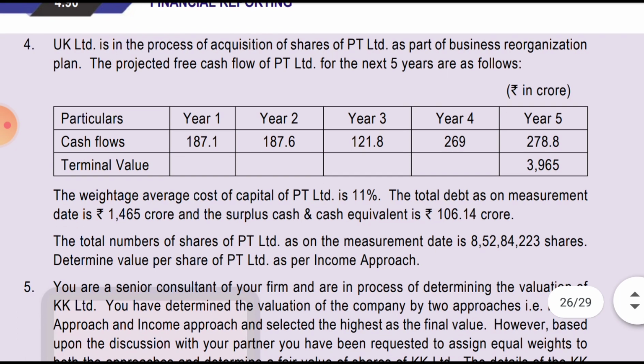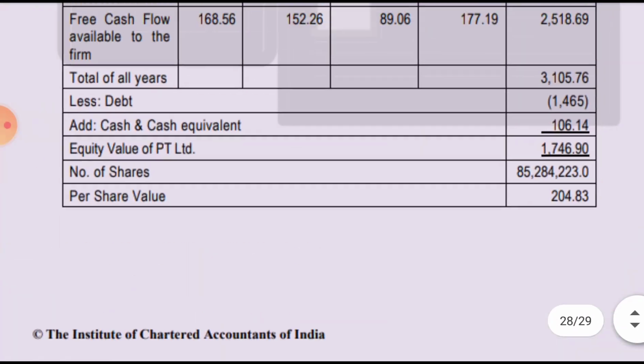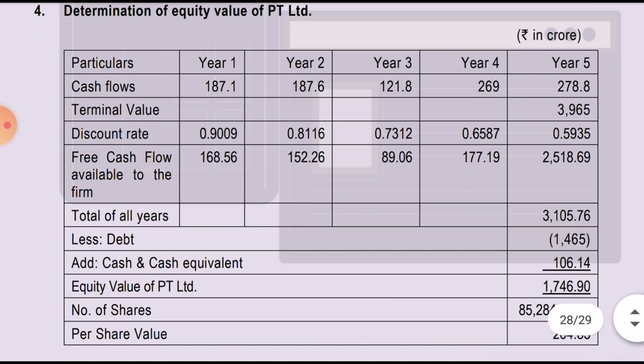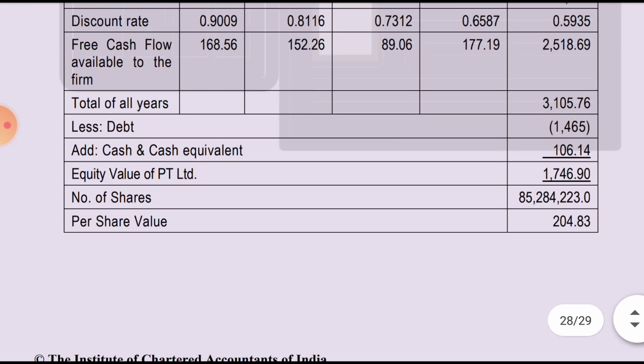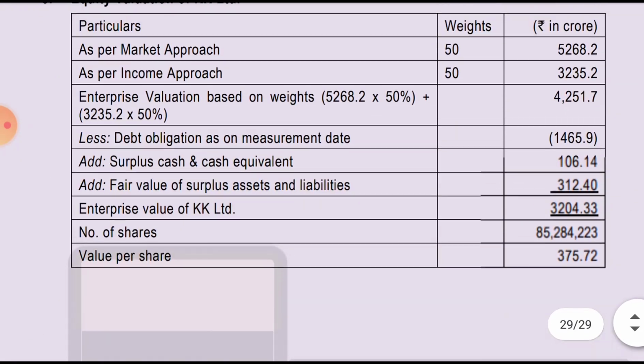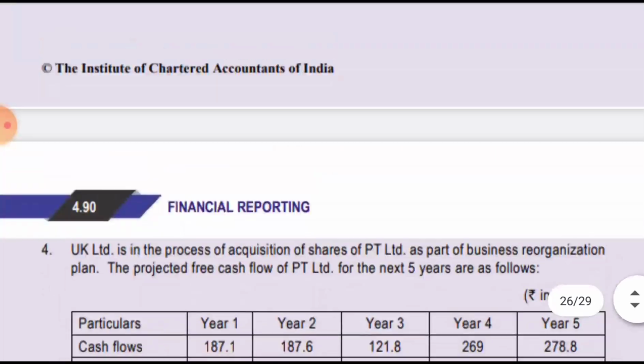1061.14, and then just divide by the total number of the shares which has been given, that is 85284,223, and we will simply get the value per share, that is fair value per share. See, the same has been done in illustration 4: cash flow has been taken, discounted free cash flows available to the firm, less debt, add cash, divided by number of shares. The same concept has been applied in illustration number 5.